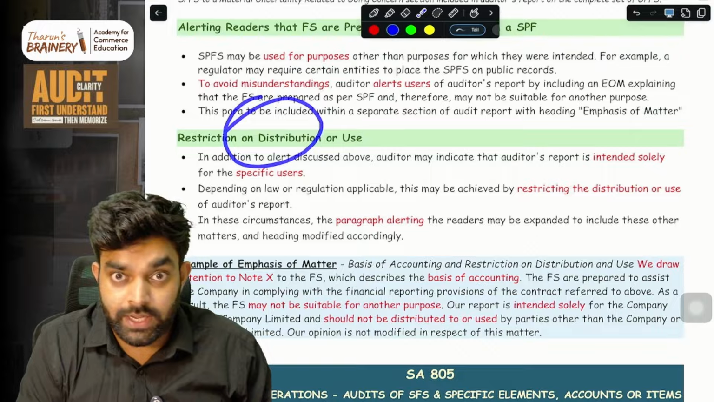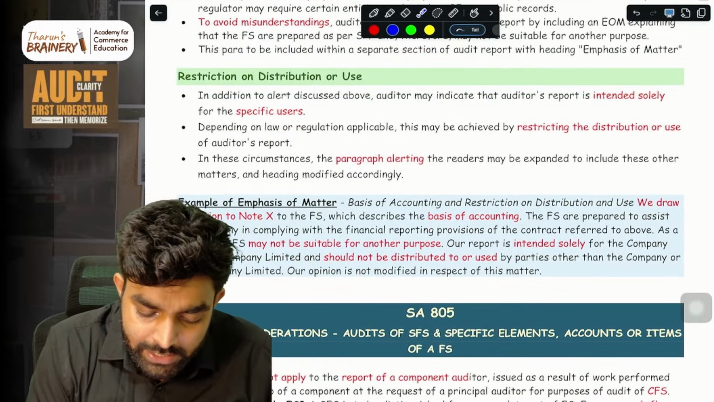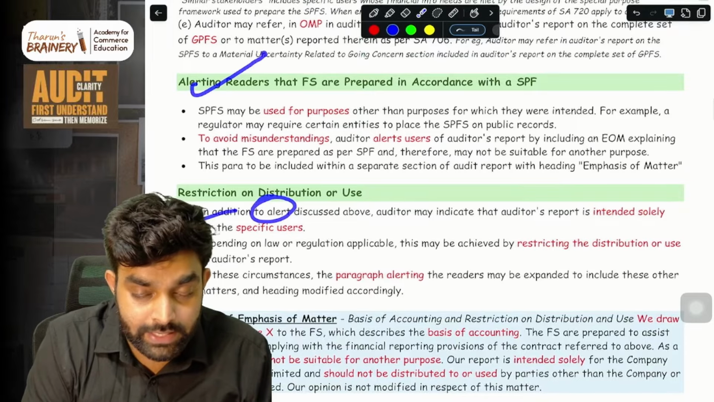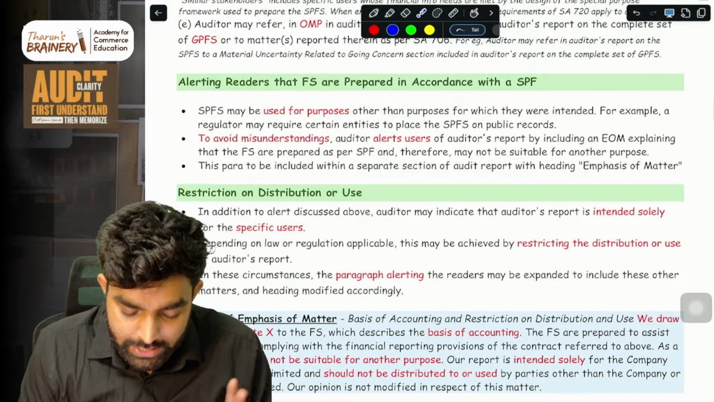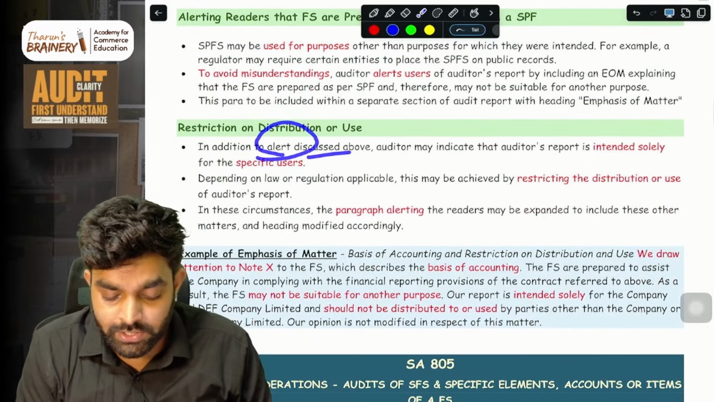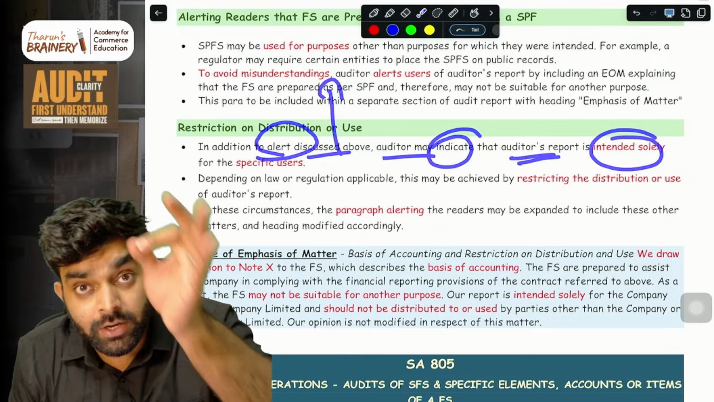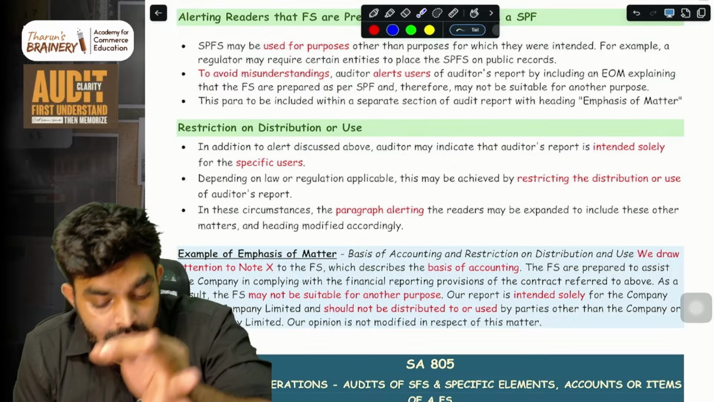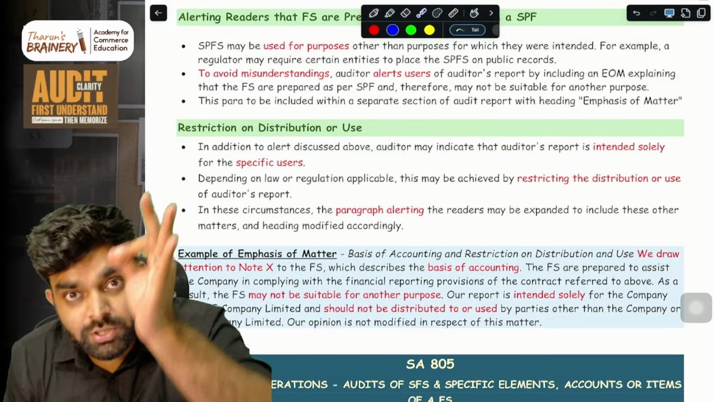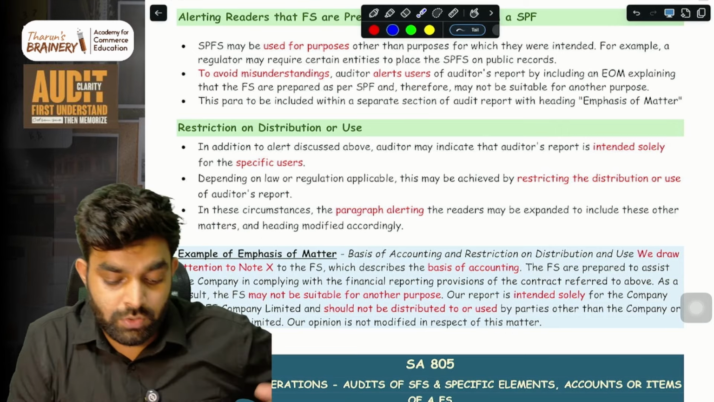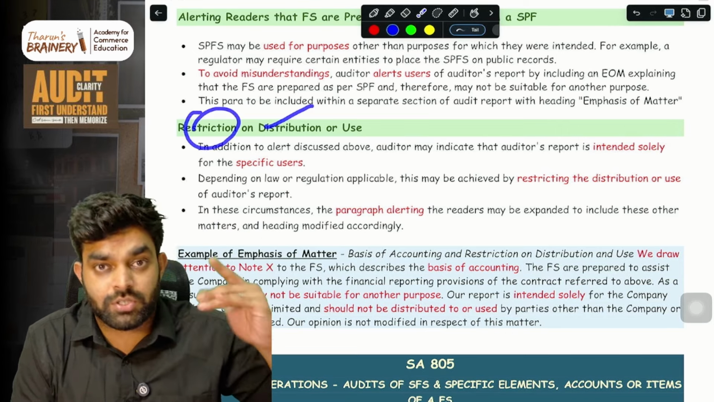So how is that restriction done? In addition to alerting the users, here we are just alerting. Here we are restricting the use. In addition to the alert discussed above, the auditor may indicate that the audit report is intended solely, meaning intended only, for the specific users. The auditor has to mention that it's only intended for these people. So thereby you are restricting the distribution or use of it.